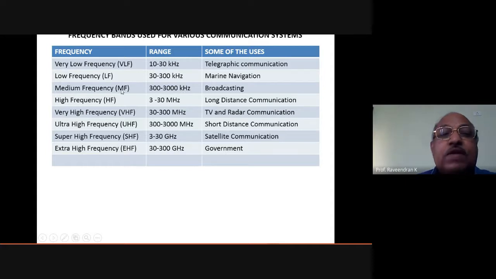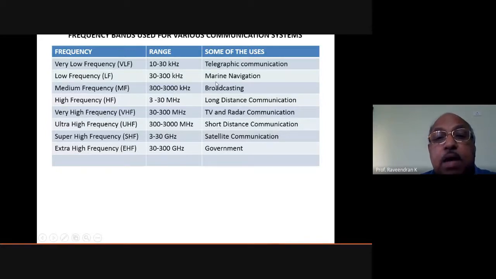So it's a medium frequency range. 441.5 meter is the wavelength of the carrier, which is then modulated with the signal. And 680 kilohertz is well within the range of medium frequency. We say that this is medium wave broadcasting, 300 kilohertz to 3000 kilohertz or 3 megahertz.